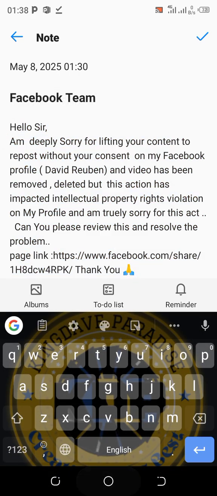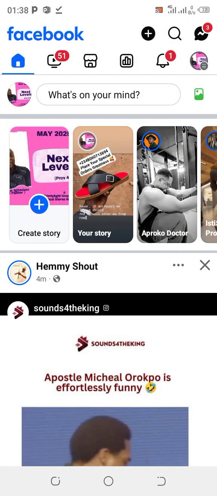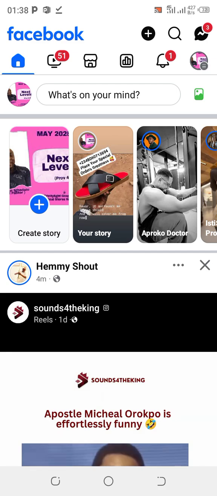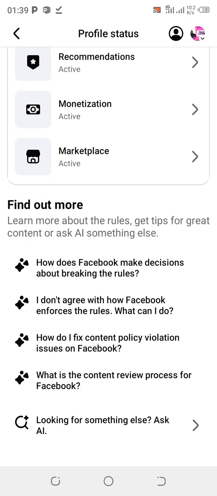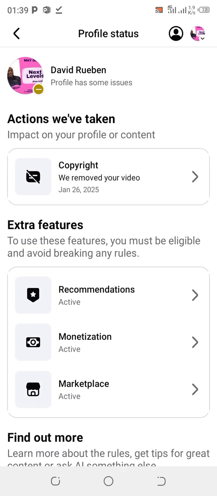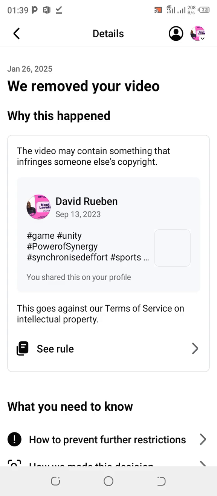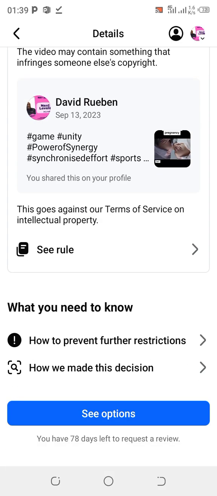Once you copy this, you head over to your Facebook. At the top, you're going to see three lines. Click on it. This will bring you to your professional dashboard. Now you can see this is the violation. Click on it, then click on details. Once you click on details, you're going to see the actions that have been taken. They have given you the copyright violation issues. If you click here, you see the video has been removed. We removed your video. Why this happened? They will show you everything you need to know.